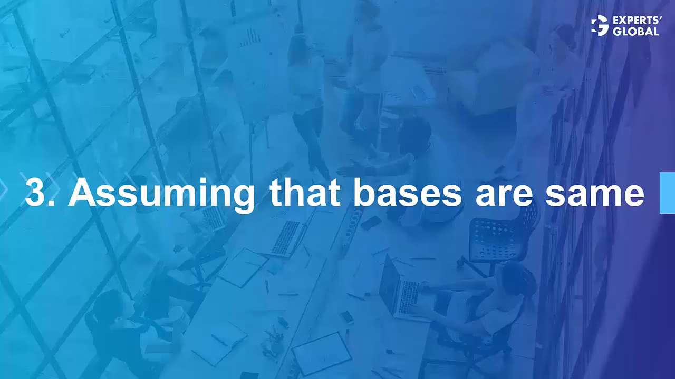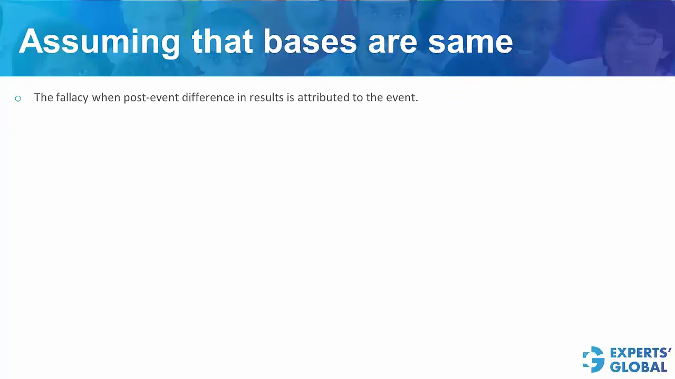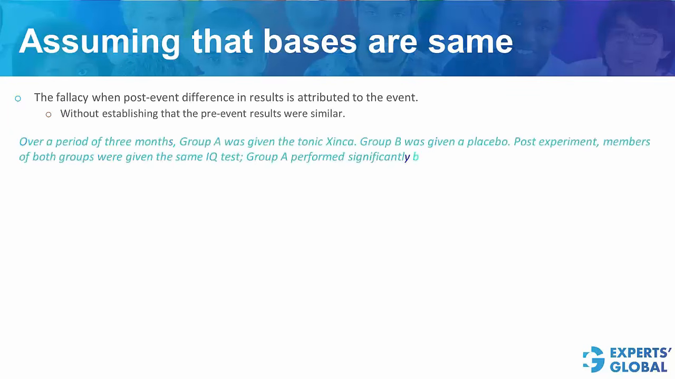Next fallacy is assuming that bases are same. This happens when post-event difference in results is attributed to the event, without actually establishing that the pre-event results were similar. Look at this example here. Please pause and figure it out. What is the problem with this reasoning? The problem is that it has not been established that the two groups had a similar IQ before the experiment.